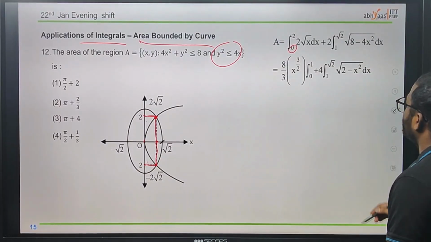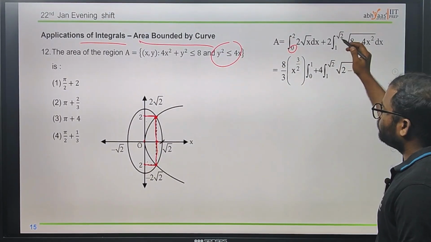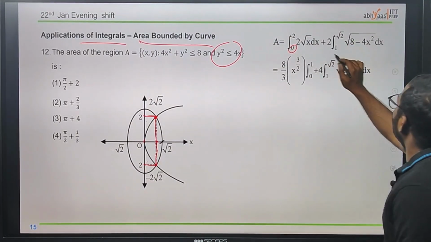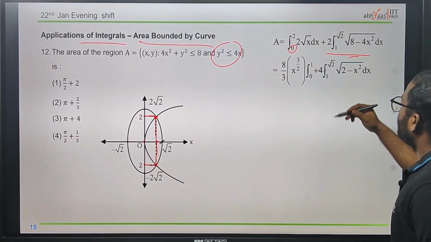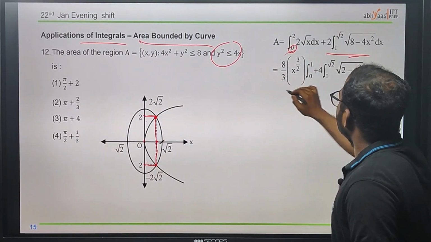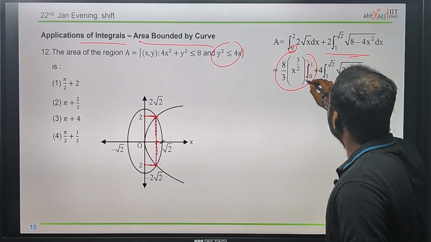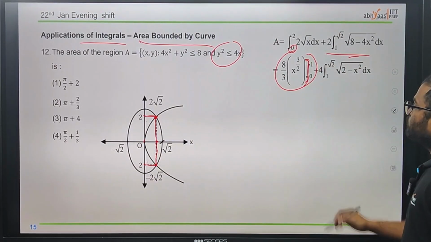I hope you understood. For that we will get 1 up to root 2. Now, just doing the normal differentiation with definite integrals, we will get this one, with intervals from 0 to 1.